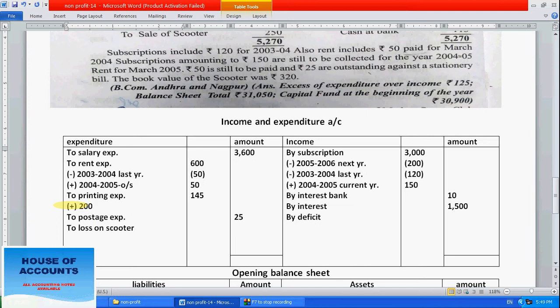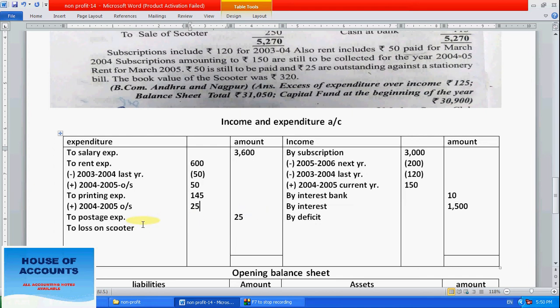Okay, 2000. What we have to do is 2004 to 2005. Outstanding current year, how much is outstanding? 25 is outstanding, meaning we have to pay 25. So now the book value. Okay, the final entry, the book value of the scooter was 375.